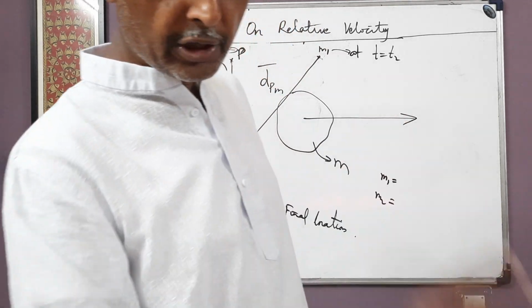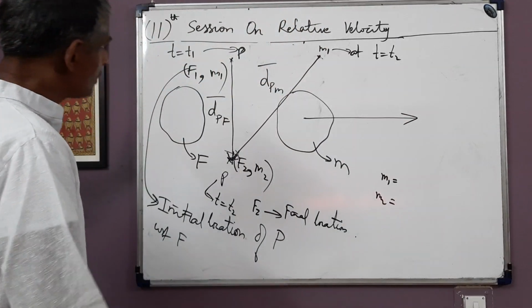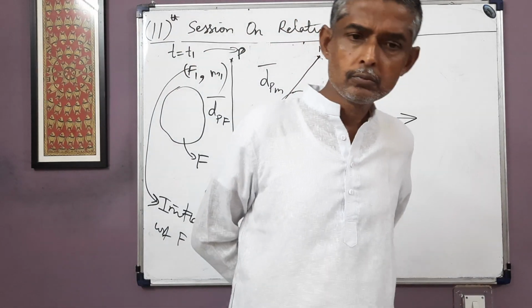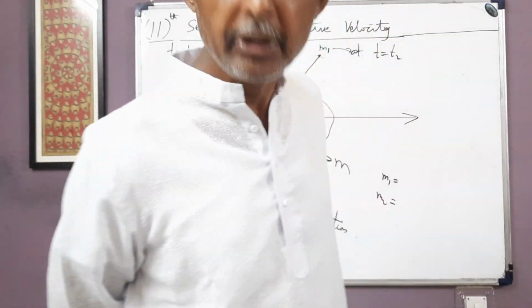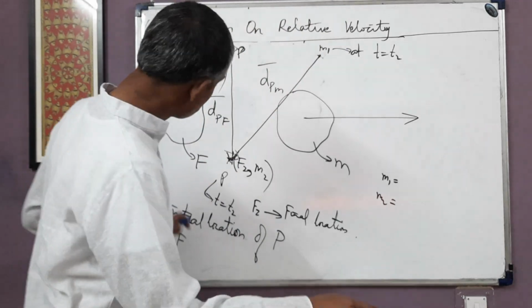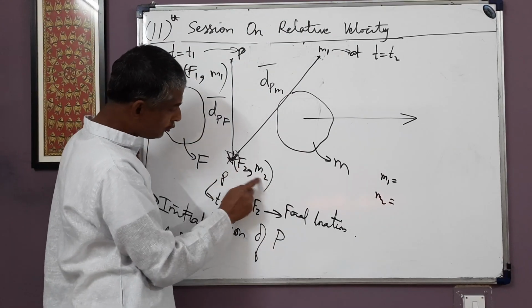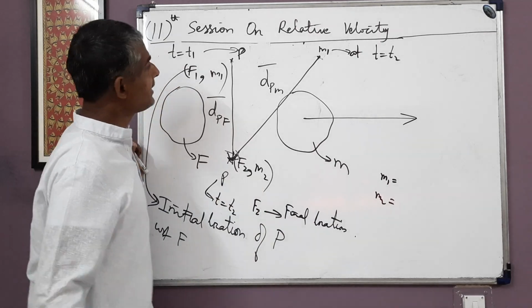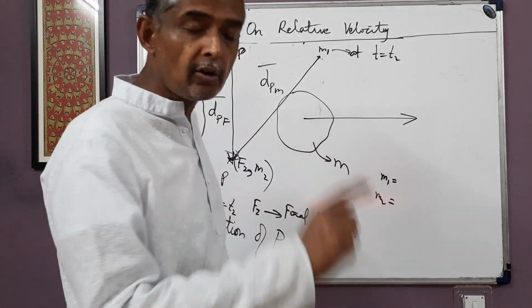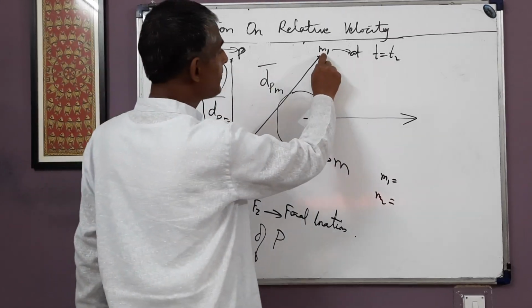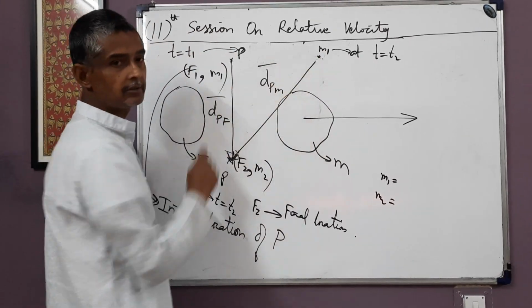displacement is from initial location to final location. So displacement is being found in the time interval t1 to t2, and this will be calculated at t = t2. So at t2, the final location of p in both the frames f and m, that is f2 and m2, are coincident. And at t = t2, the initial locations of p in both the frames, that is f1 and m1, are non-coincident.